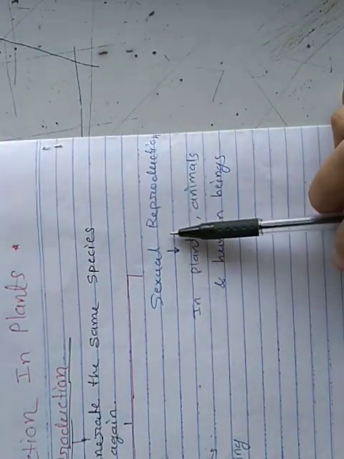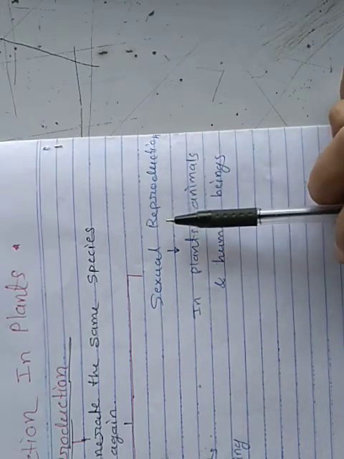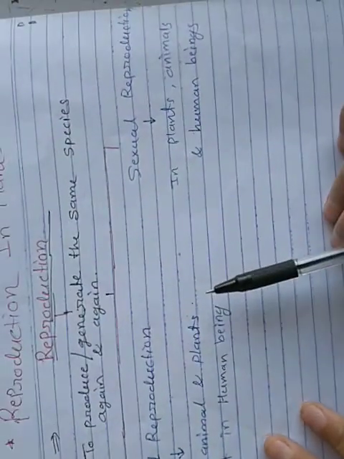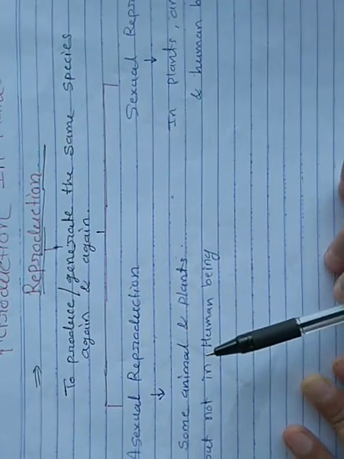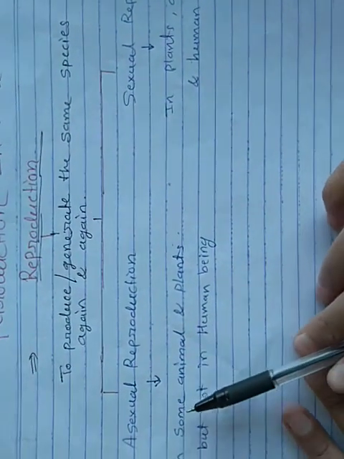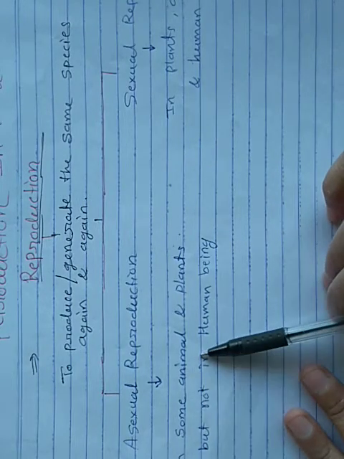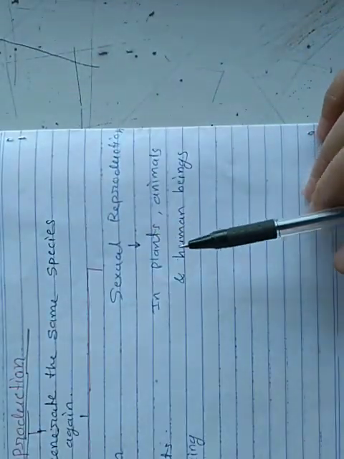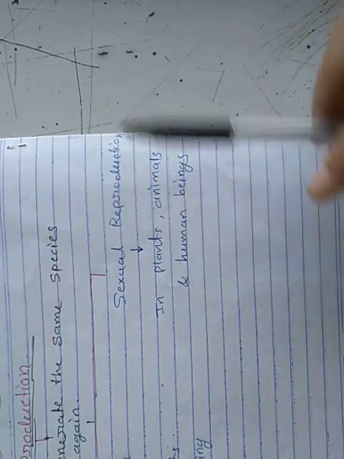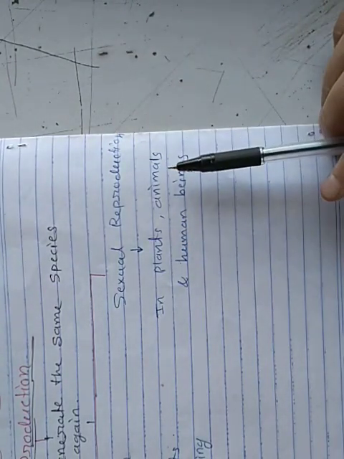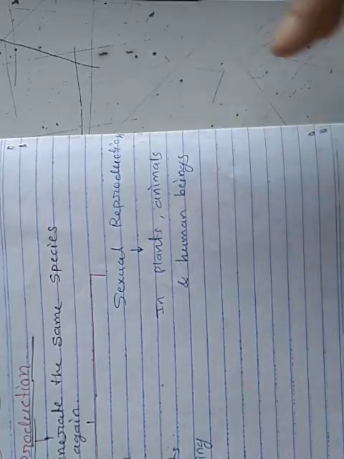These two types of reproduction happen, and in case of plants and in case of some animals we can see asexual reproduction, but in case of human beings only sexual reproduction happens. So what is meant by sexual and asexual reproduction, that we will discuss.